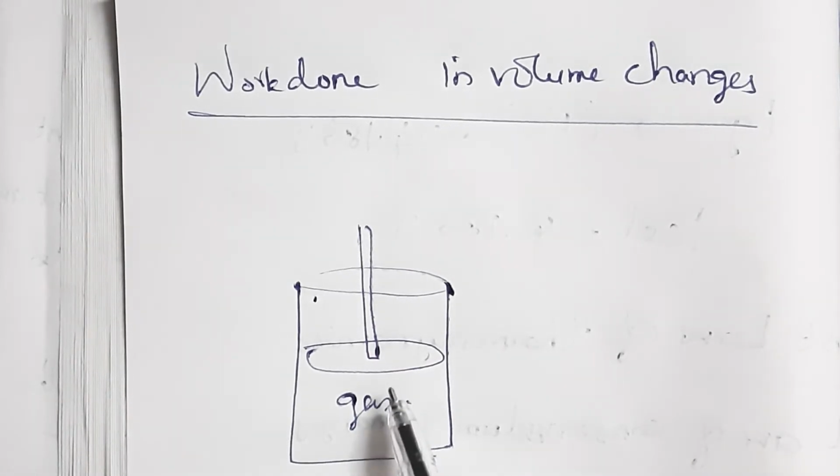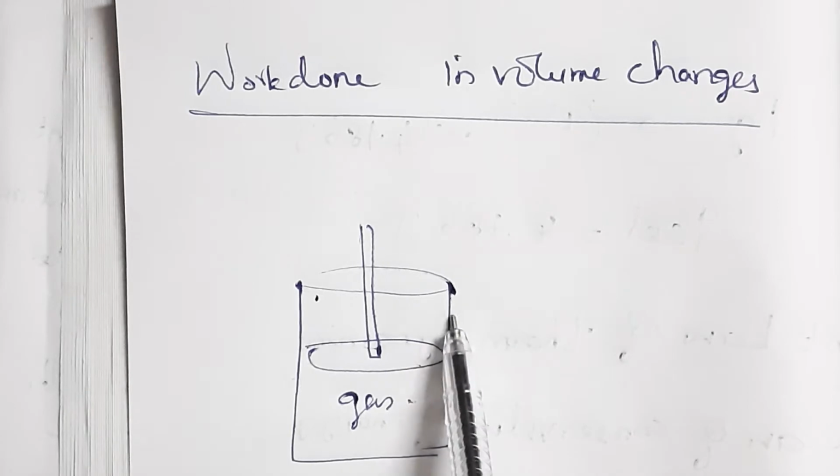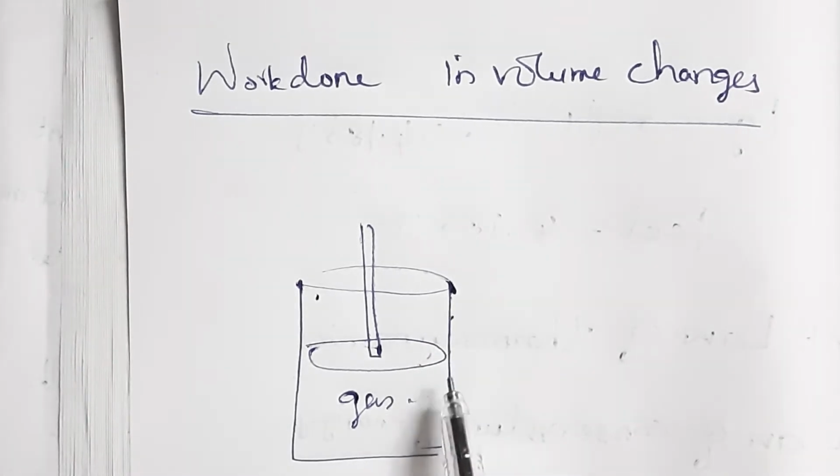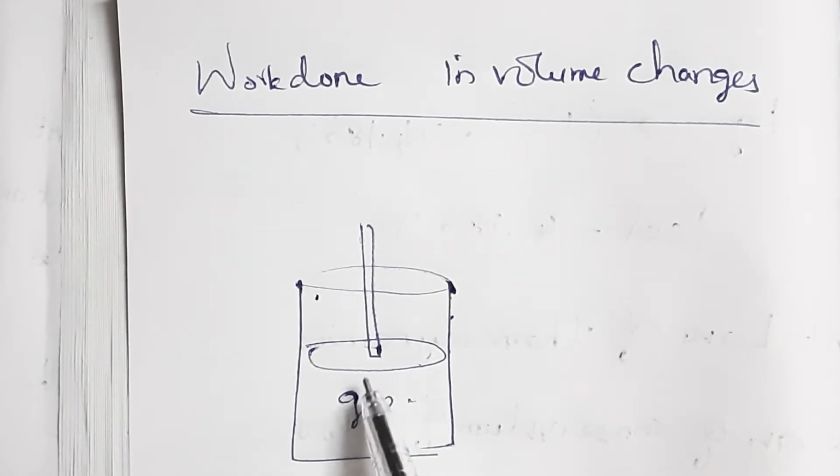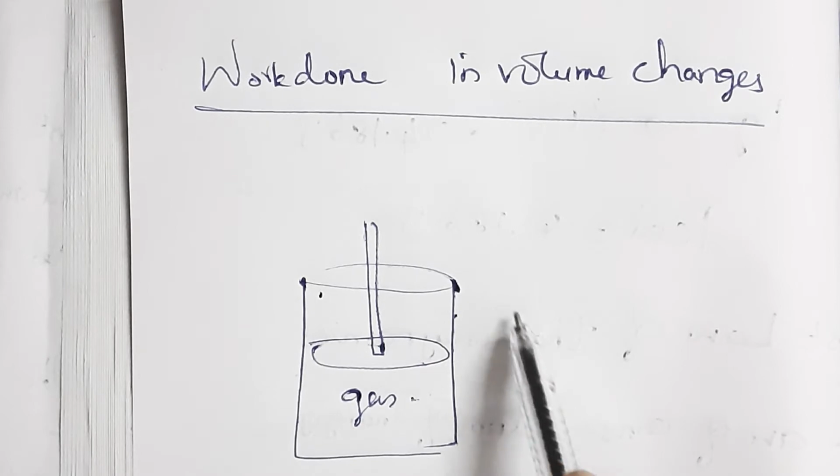Suppose the gas is expanded very slowly, quasi-statically, by the movement of the piston through a small distance dx.